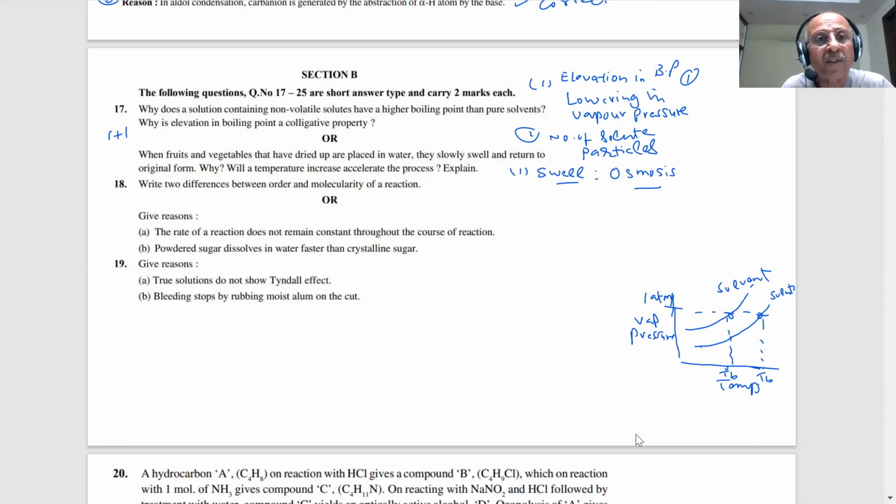They slowly swell and return. Okay, osmosis: will a temperature increase accelerate the process? Second point, students. What will happen if temperature is increased? Pi is equal to CRT. Pi is directly proportional to temperature, so with increase in temperature, osmosis will increase.